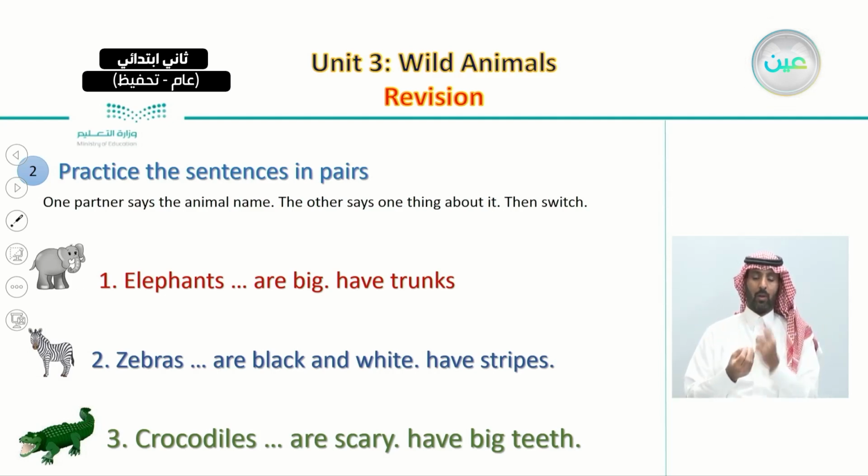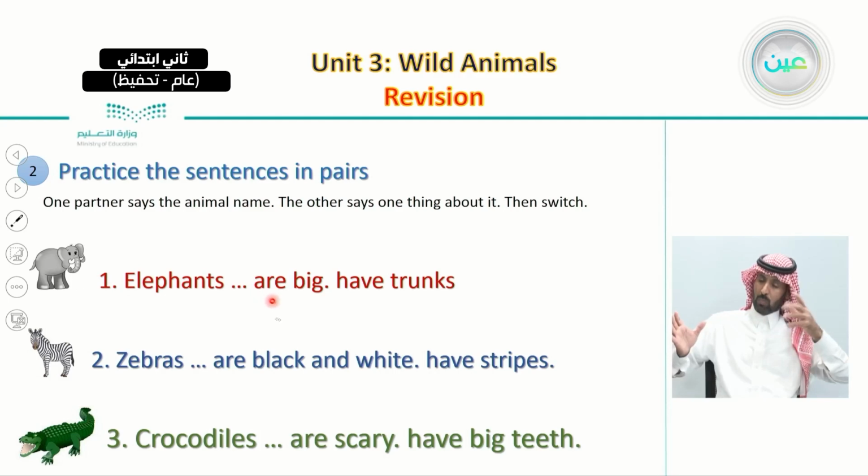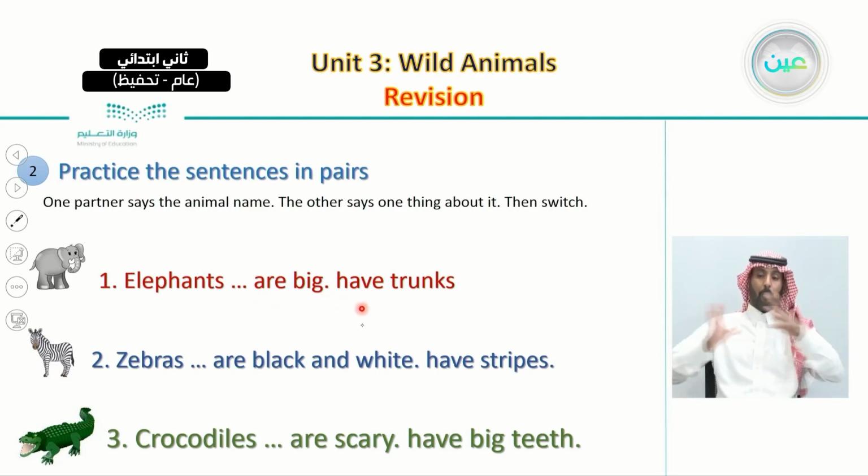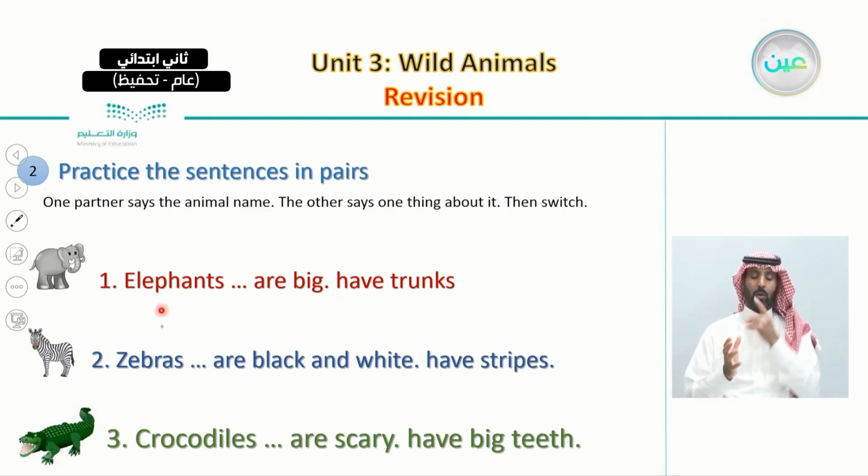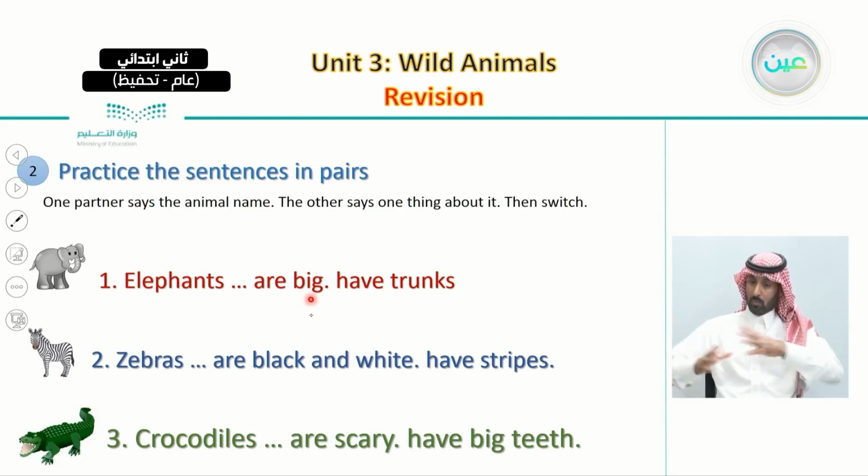Now, we also practiced these sentences together. We said that it's important that we talk about each animal with their description. So, let's remind ourselves of the sentences again. Number one, elephants are big and have trunks.